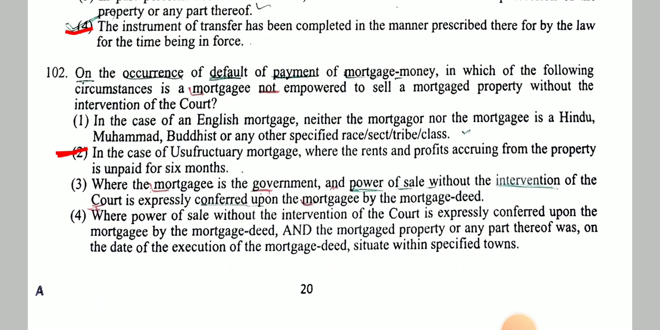Next question. On the occurrence of default of payment of mortgage money, in which of the following circumstances is the mortgagee not empowered to sell the mortgaged property without the intervention of the court? Answer is in case of usufructuary mortgage where the rent and profits accruing from the property are unpaid for 6 months.